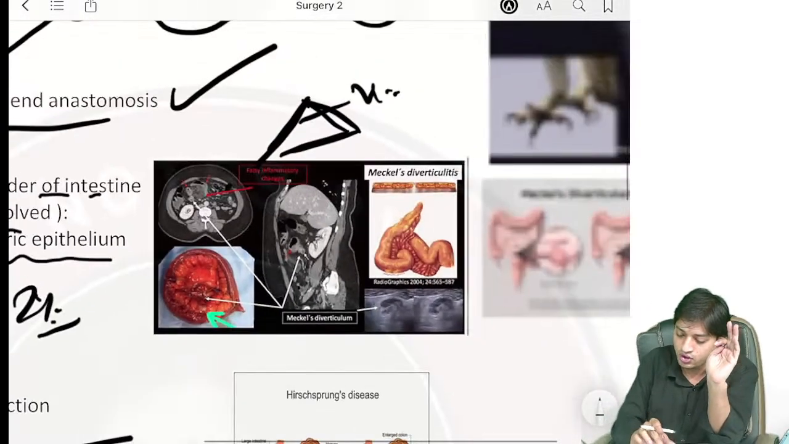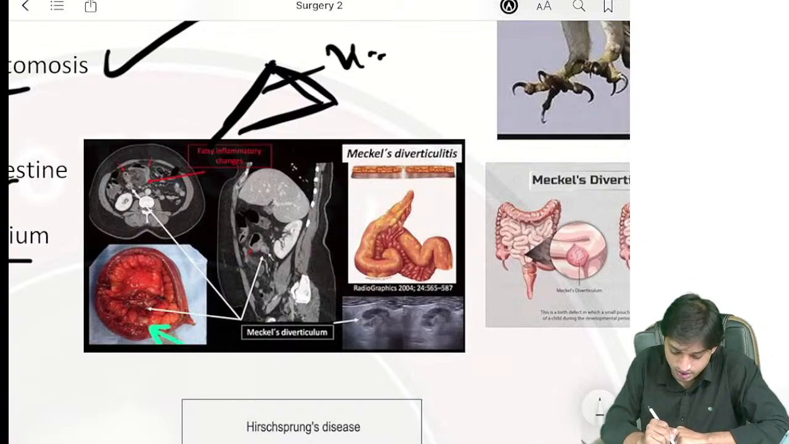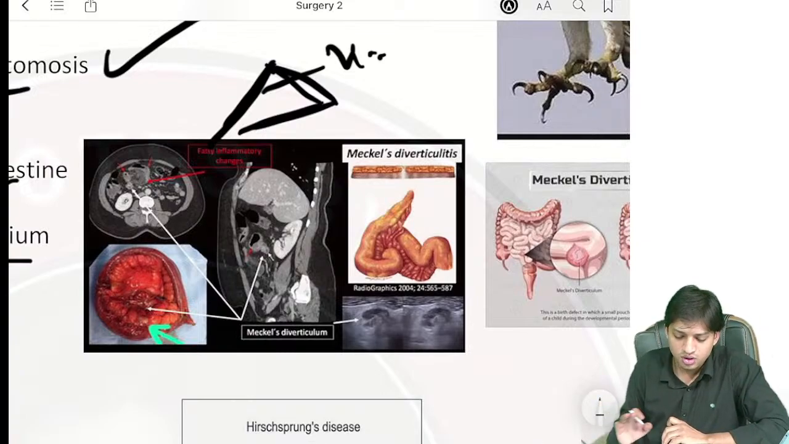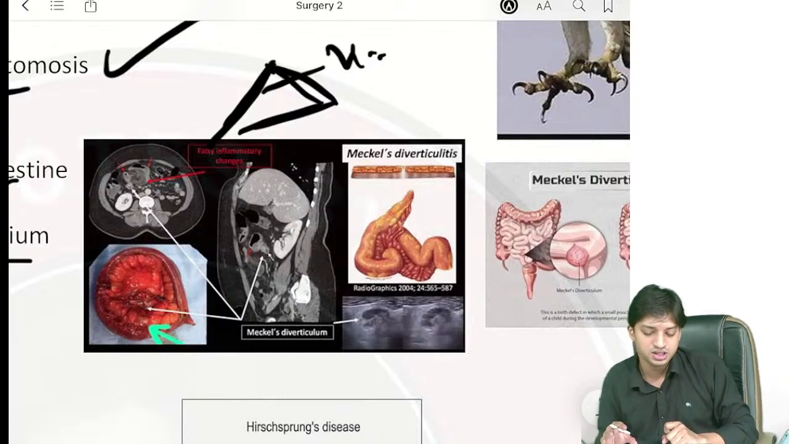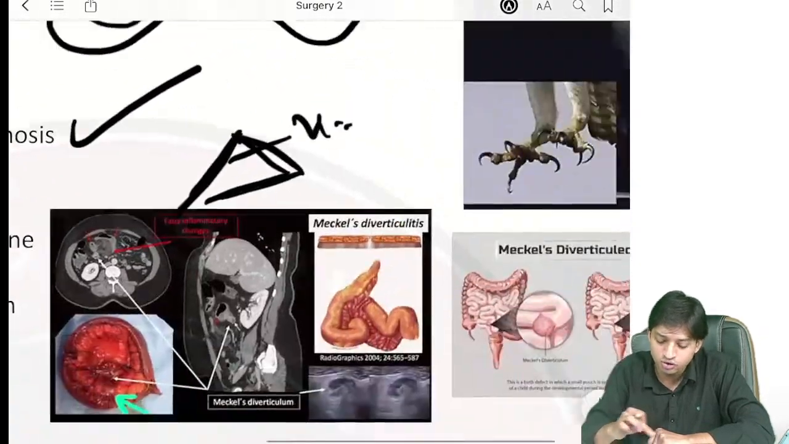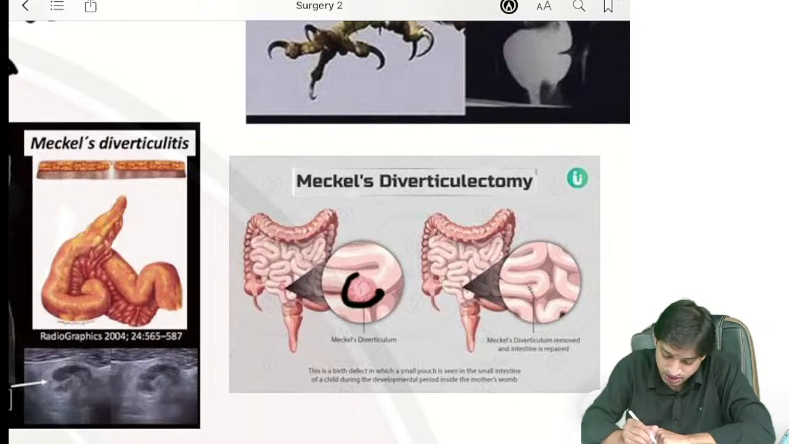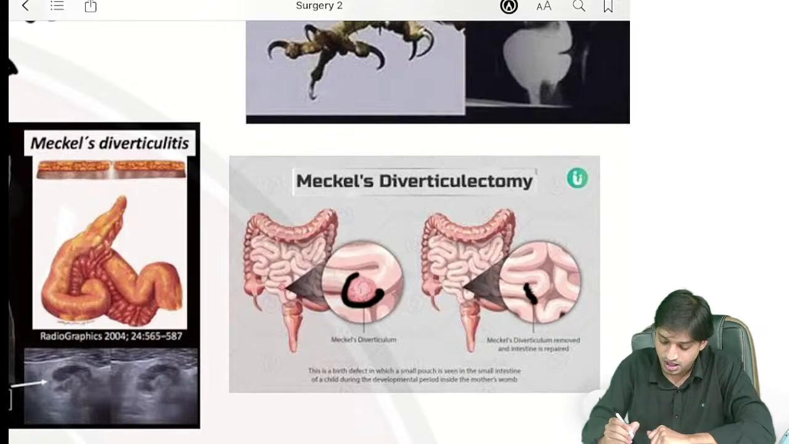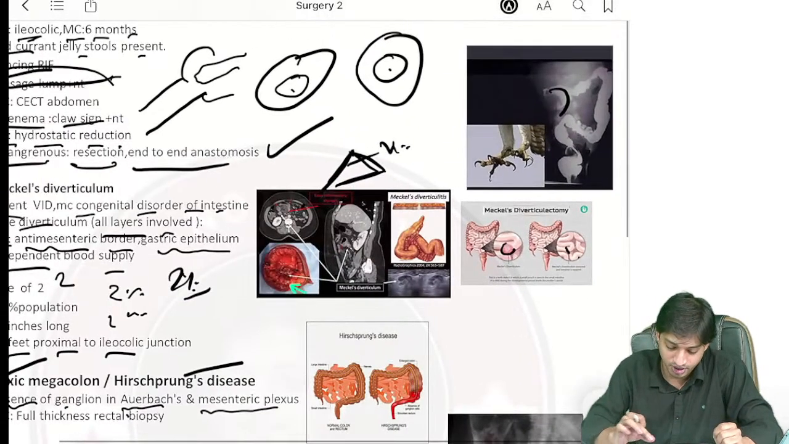Nothing else. Just have a look at these images for the Meckel's diverticulum. You will be able to identify, right? Images they have given you. Images in Meckel's diverticulum not very much important. Just have a look at the images. Mostly images are important for this intussusception. Now also have a look here from the illustrative diagram. You can see Meckel's diverticulum, what is happening. Again you have to remove the section and then do the intestinal repair.